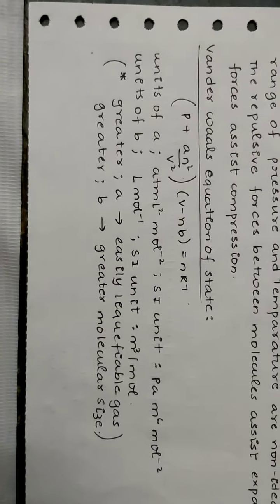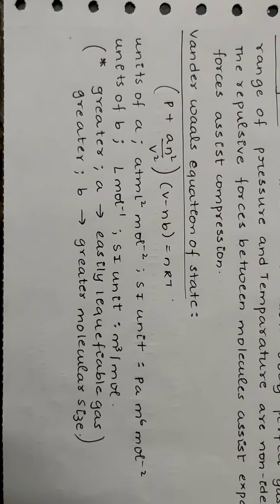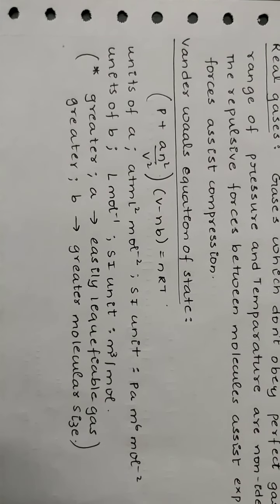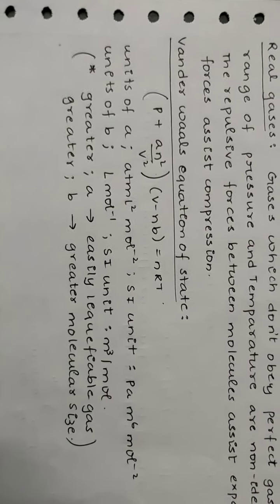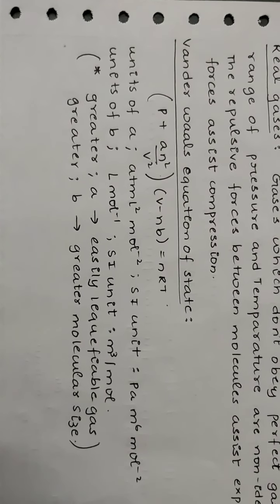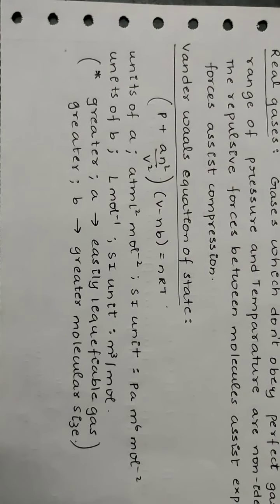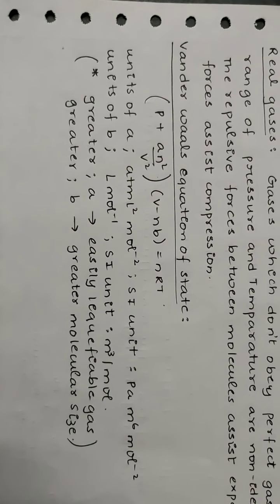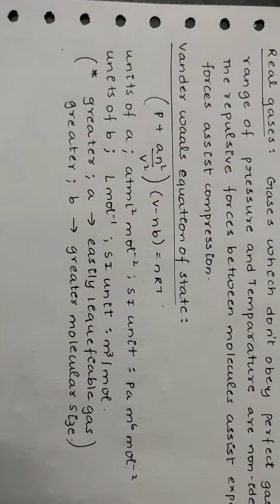Van der Waals equation of state. It is given by (P + an²/V²)(V − nb) = nRT. If the value of a is greater, the gas is easily liquefiable. If the value of b is greater, then the molecule has a larger size.